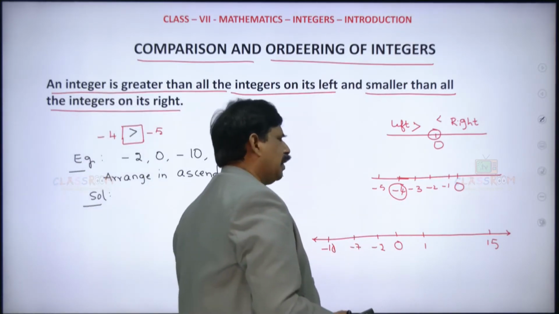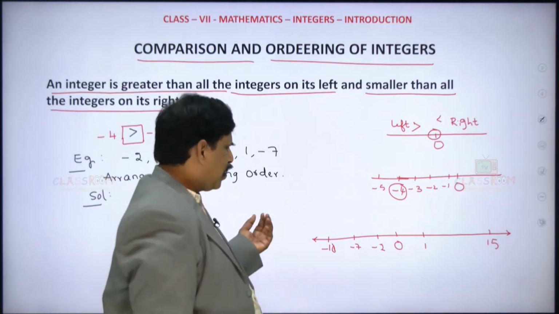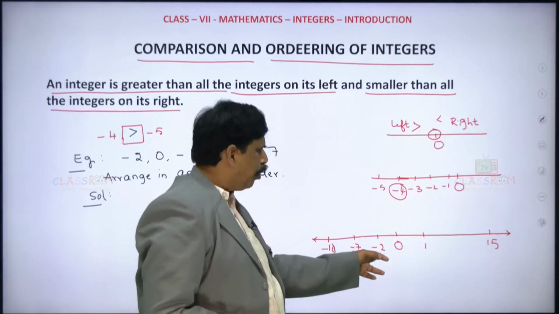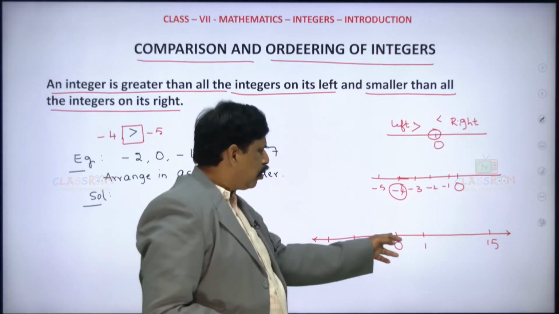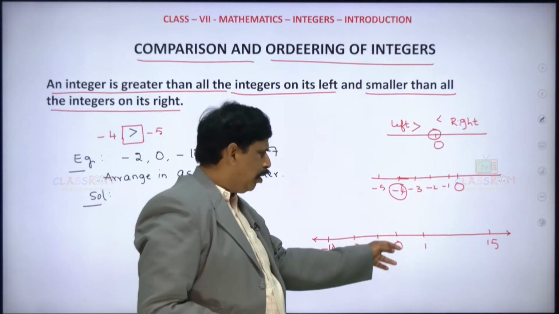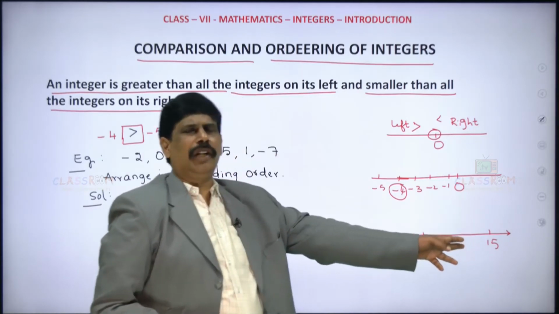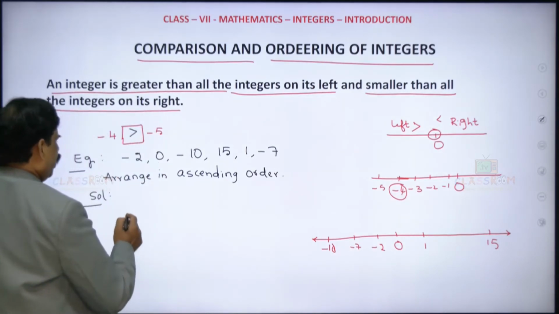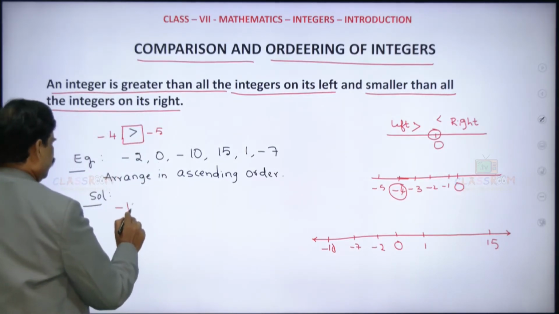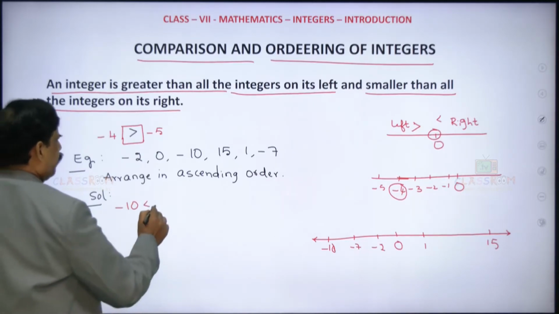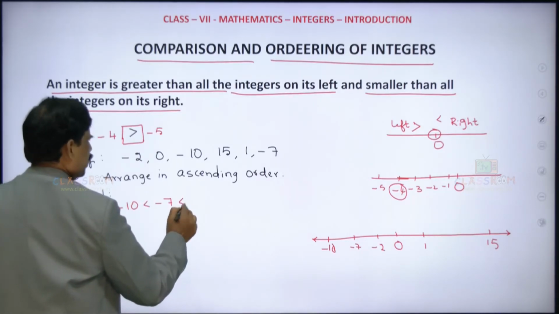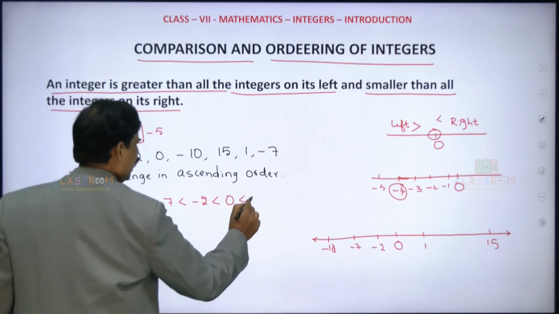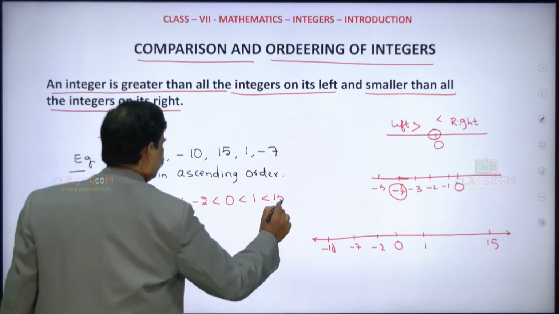How are we saying? Because it is on the left side. Minus 10 is smaller than minus 7. Minus 7 is smaller than minus 2. Minus 2 is smaller than 0. 0 is smaller than 1. 1 is smaller than 15. Clear? So now what is the answer here? In ascending order, minus 10 will come first: minus 10 is less than minus 7, less than minus 2, less than 0, less than 1, less than 15.